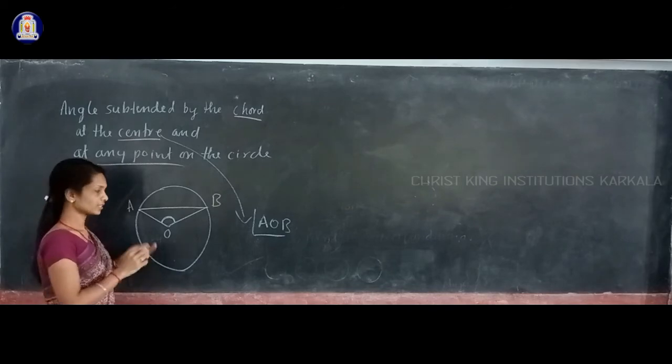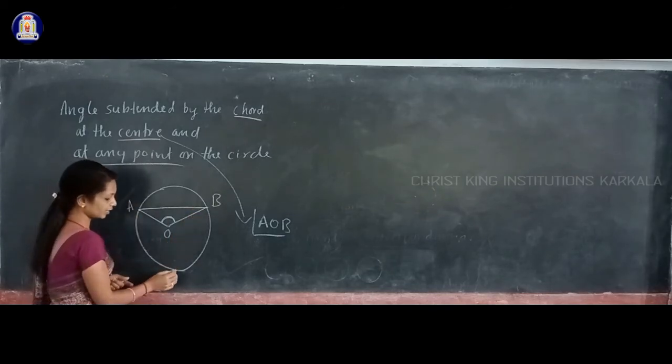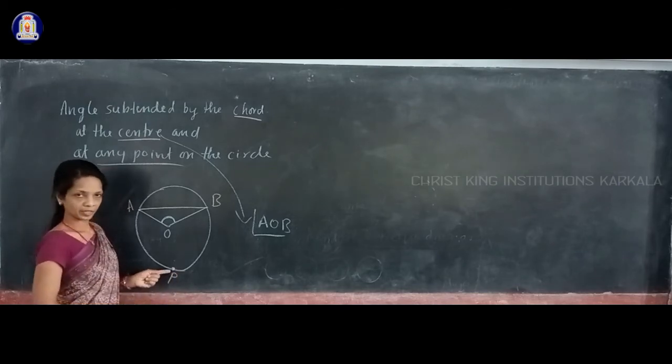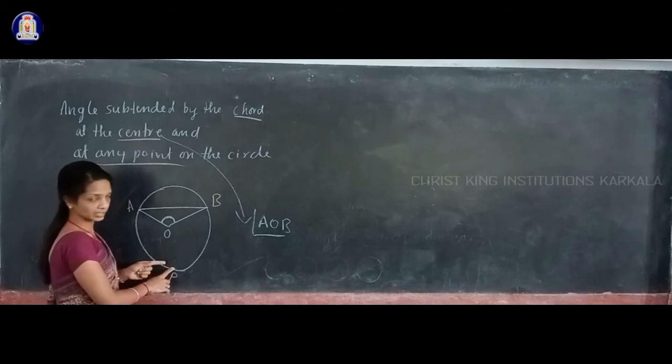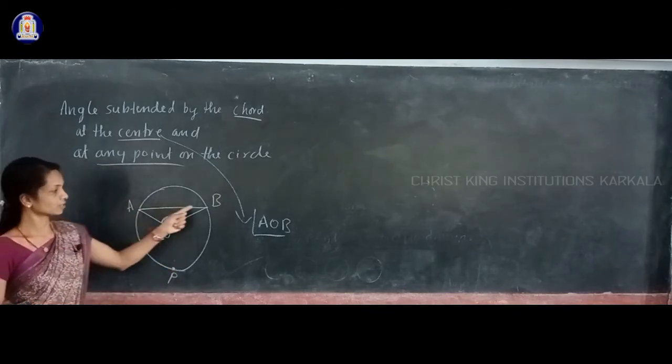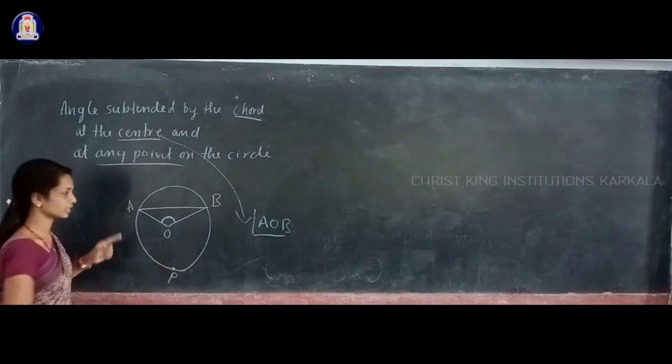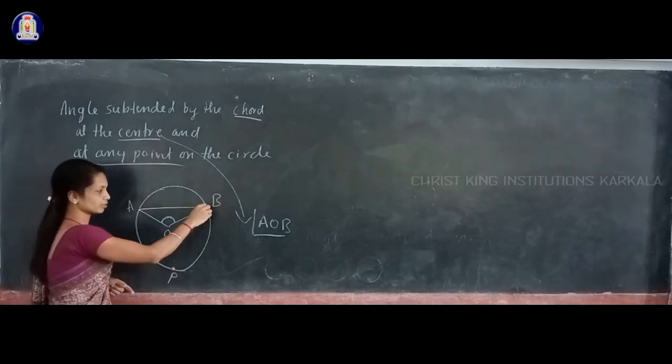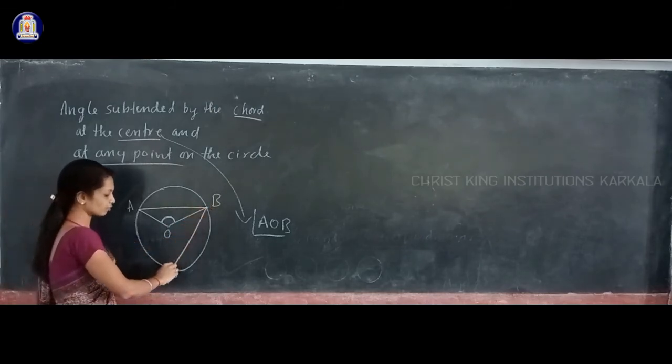And what is the angle subtended by the same chord at any point on the circle? Suppose I take a point P, that is a point on the circle. Then how to get the angle subtended by this chord at this point on the circle? Same thing you have to do here also. You have to join the end points of that chord with this point.